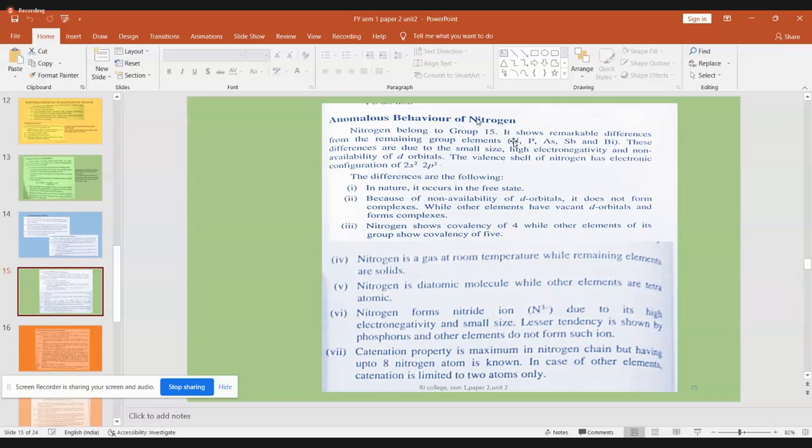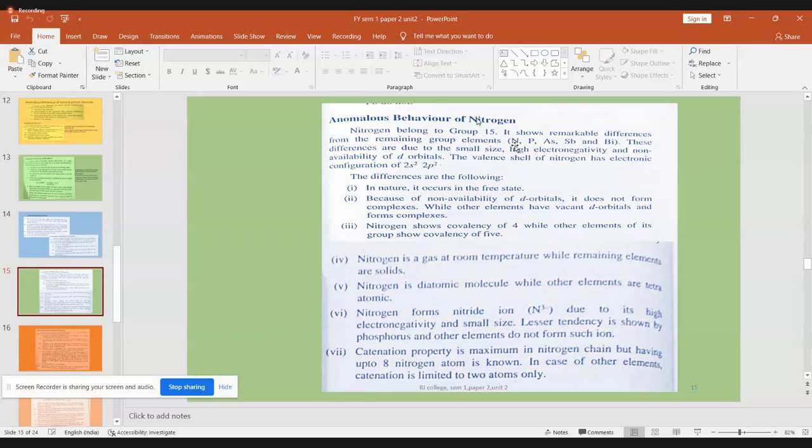Out of that, nitrogen being the first element, has a small size, a high electronegativity, and there are no d orbitals available for it. Even phosphorus, when it forms some compounds, will tend to borrow the neighboring vacant d orbitals, shift its electron into a vacant d orbital and form compounds. Phosphorus can do that, but nitrogen cannot.